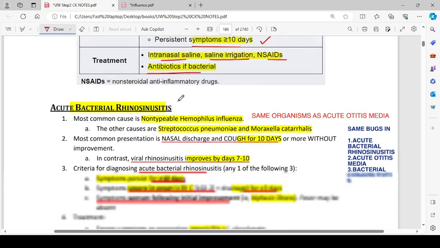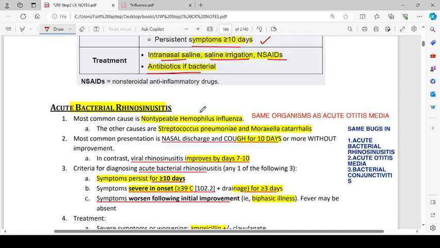Acute bacterial rhinosinusitis: the most common cause in acute settings is non-typable Haemophilus influenzae. The other causes are Streptococcus pneumoniae and Moraxella catarrhalis. Same organisms as acute otitis media, right? So the most common presentation is nasal discharge and cough for 10 days or more without improvement. In contrast, viral rhinosinusitis improves by day 7 to 10.